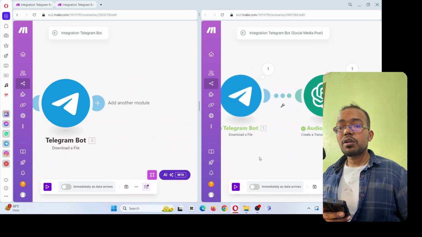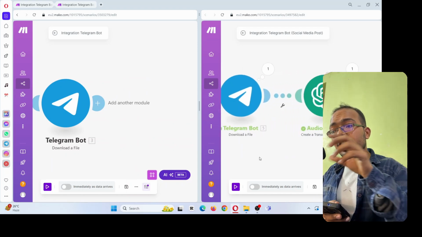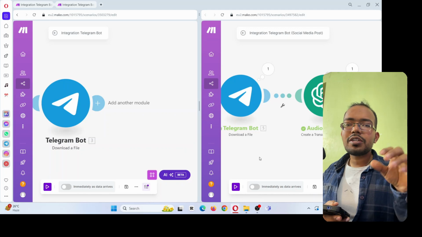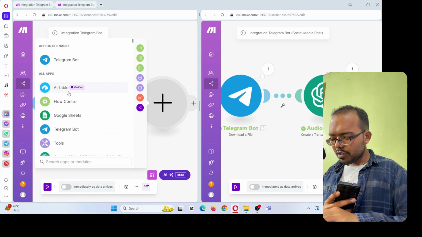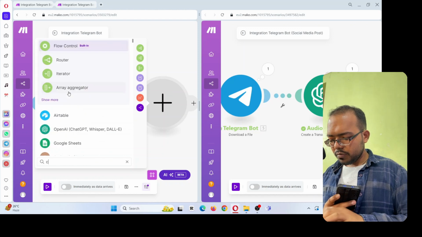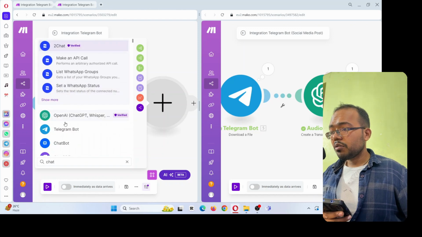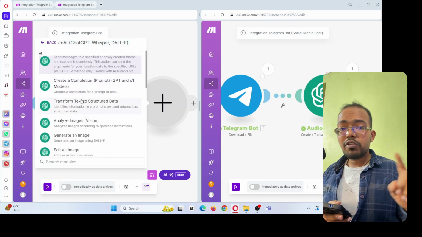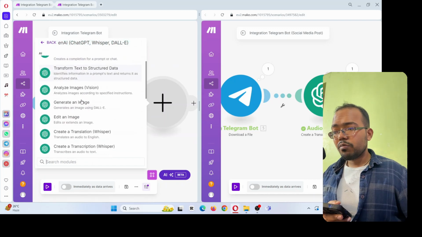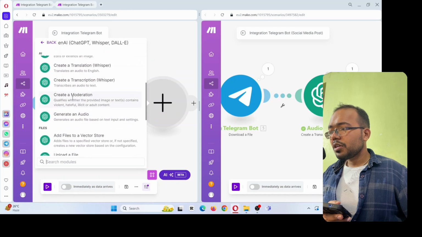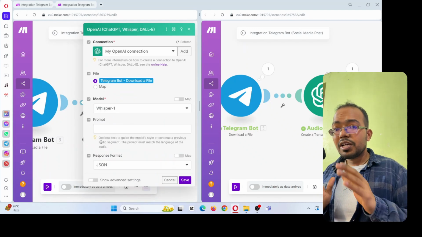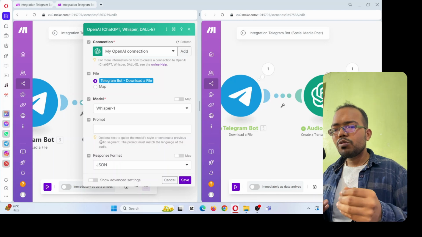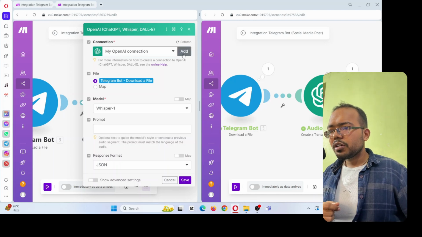Now it is time to bring the AI into the game and convert the voice message into the transcript. So I will click over here and search for ChatGPT. Okay, open the ChatGPT, and now we need to use the Whisper AI model. So go over here and choose create a transcription. Whenever you create it the first time, the OpenAI connection is not there, so you have to do the connection first. For that, click on this add.